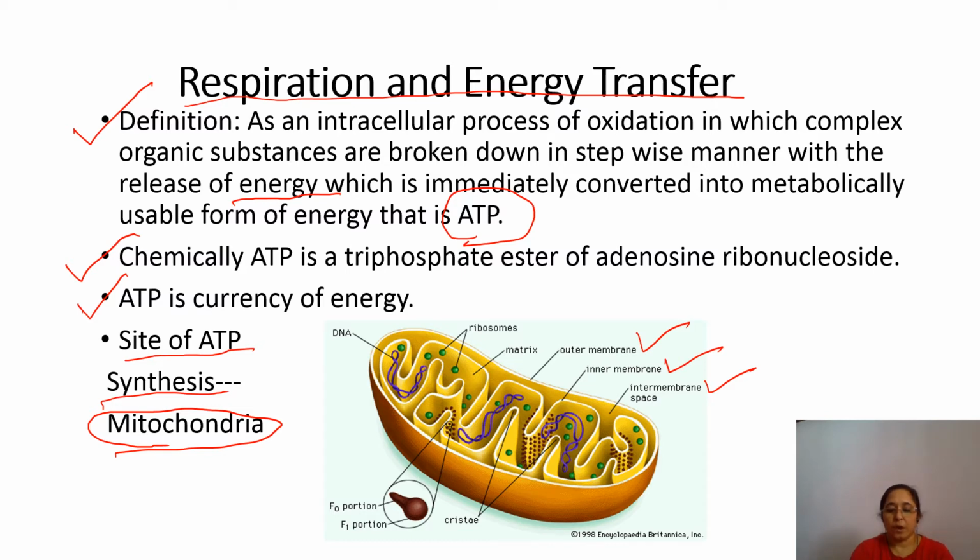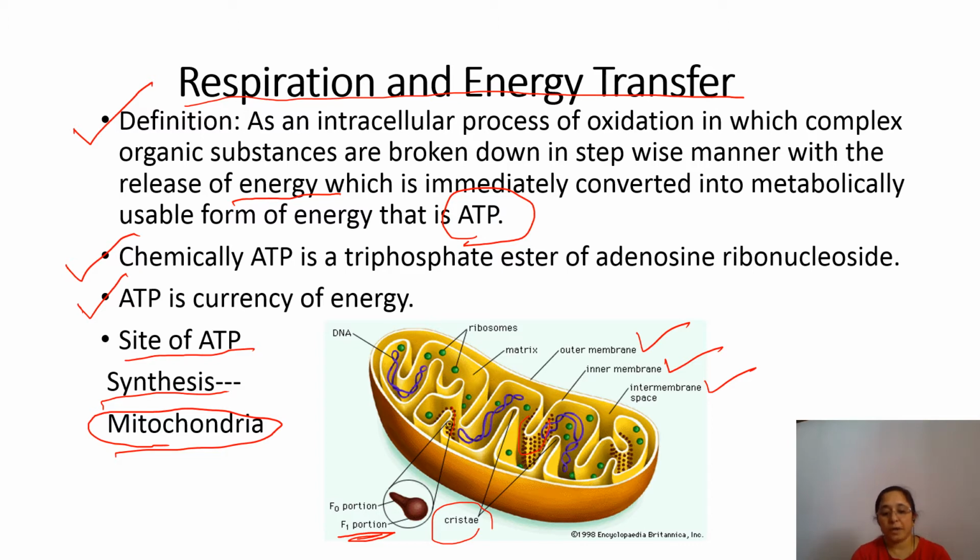Now, the outer membrane is smooth and tightly stretched, while the inner membrane gives rise to finger-like projections that are called cristae. Here you can see this is the cristae, finger-like foldings or projections of the inner membrane. Now each crista bears numerous tagged particles called F1 particles. Here you can see small dot-like structures on the cristae, isn't it? So these are the F1 particles, also called oxysomes.